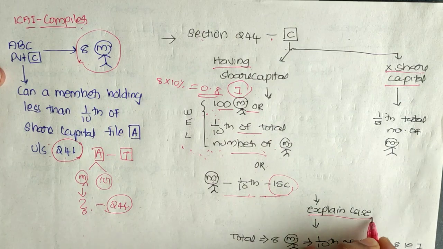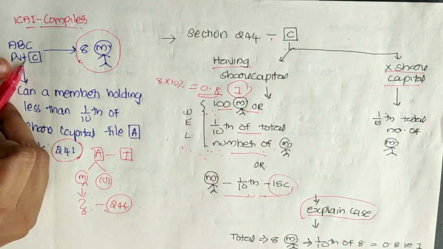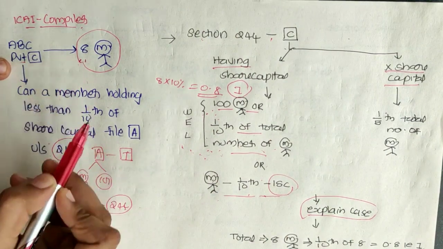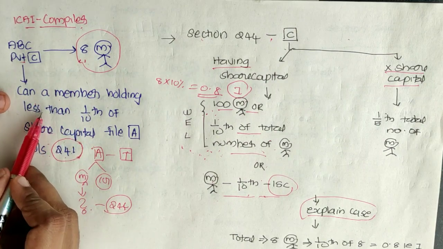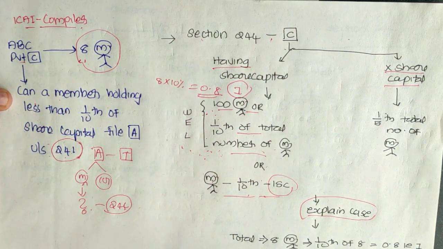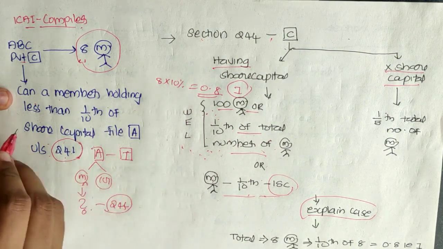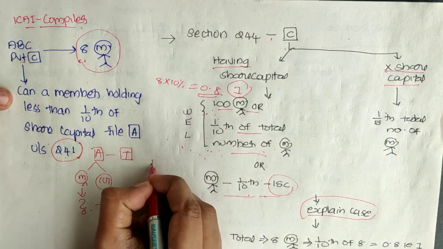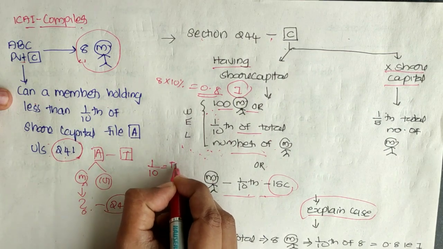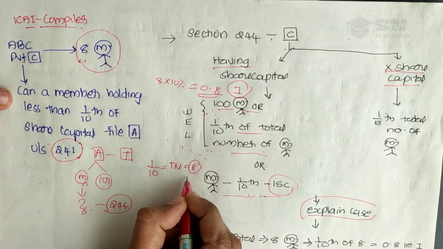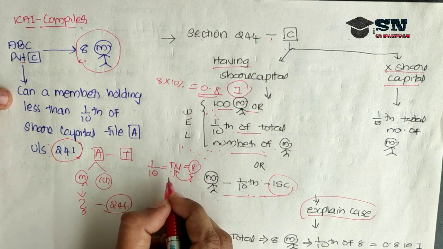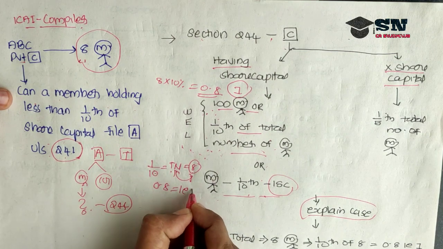So here, ABC Private Limited Company has a total of 8 members, and irrespective of the holding of equity share capital, one member can present the petition to the Tribunal. As per this case, 1/10 of the total number of members, 8, means 0.8, that is one person.